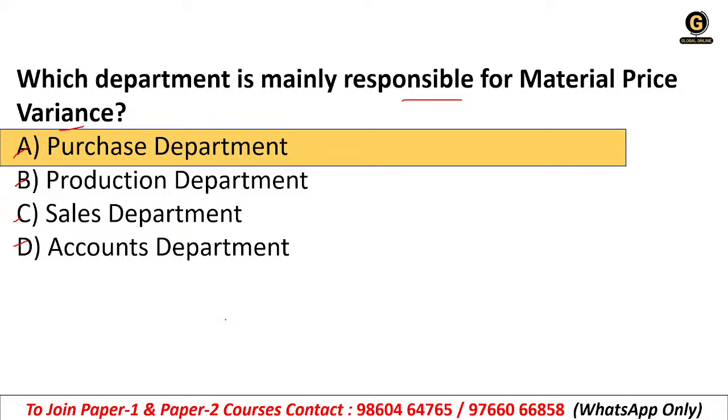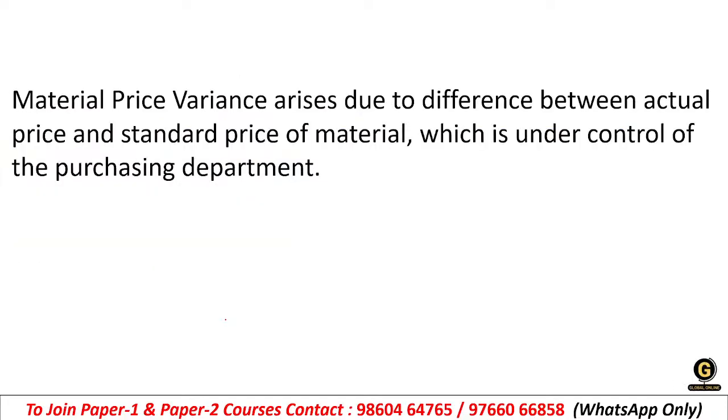Material price variance arises due to the difference between the actual purchase price and the standard price of material, which is under the control of the purchasing department.